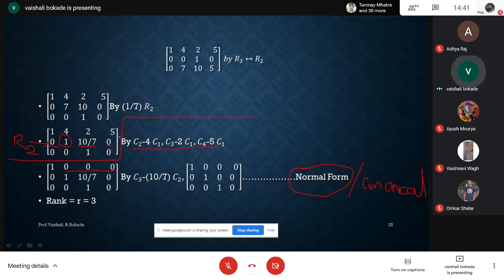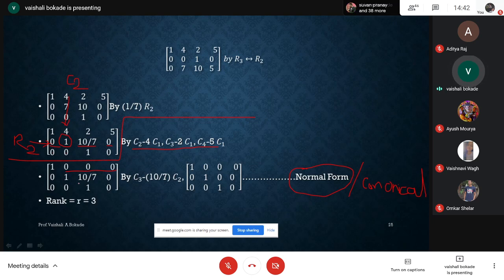In R2, except at the 2 2 place, whenever I require to convert another entry to be 0, I will definitely use C2. Remember, I am going to use C2 here. For converting elements in R2, except the 2 2 place, to be 0, use column transformation, but use C2. How am I using C2?